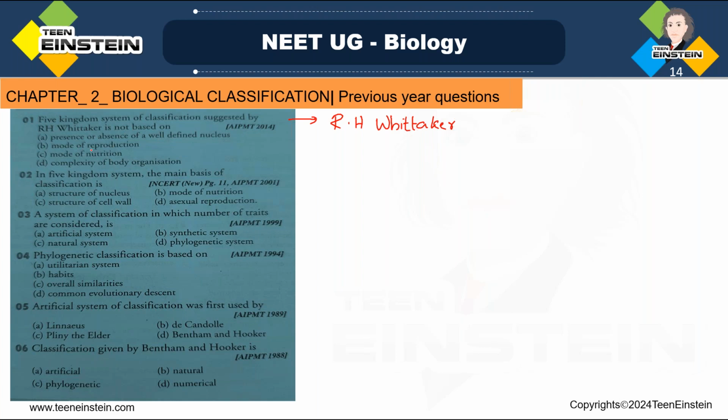And that is not based on, here four options they have given: presence or absence of a well defined nucleus, mode of reproduction, mode of nutrition, and complexity of body organizations. So here Whittaker suggested this five kingdom classification, and that is not based on the presence or absence of a well defined nucleus, right? So the first option we can easily say is not the right option, right? It is not at all based on the presence or absence of a well defined nucleus. He considered the complexity of cell structure.